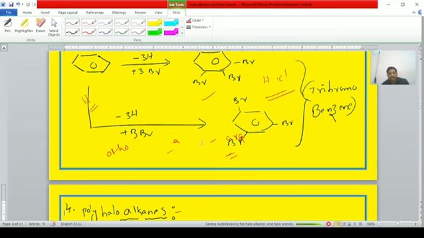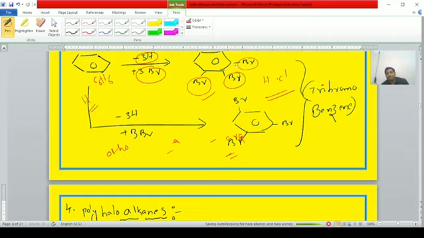Next one students, in haloarenes. In benzene, the molecular formula, we know, is C6H6. Among the 6 hydrogen atoms, 3 hydrogen atoms are replaced with 3 bromine atoms. It can form like this students. Here one hydrogen atom replaced, here one, here one.